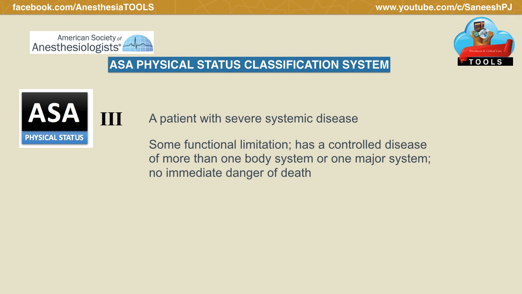Coming to ASA 3, a patient with severe systemic disease, there will be some functional limitation, has a controlled disease of more than one body system or one major system, but however there is no immediate danger of death.